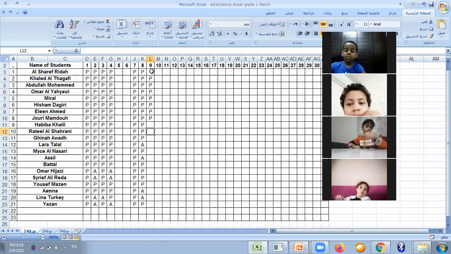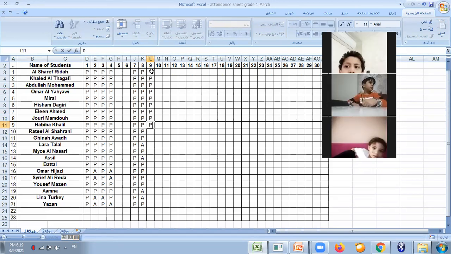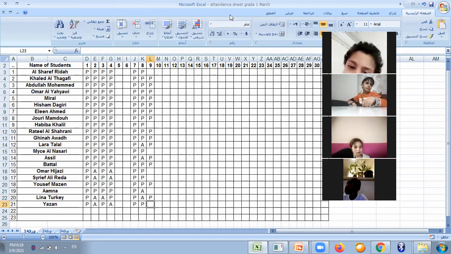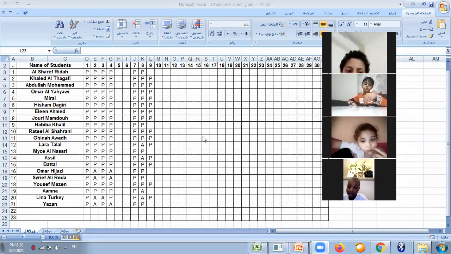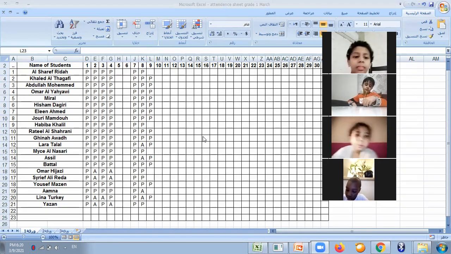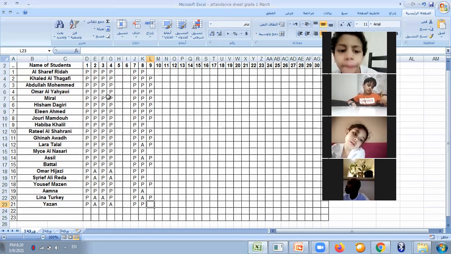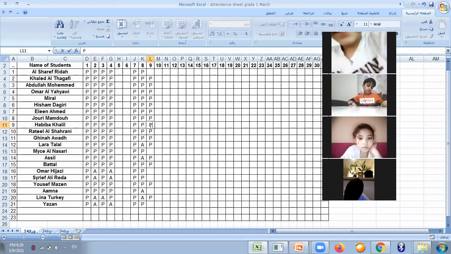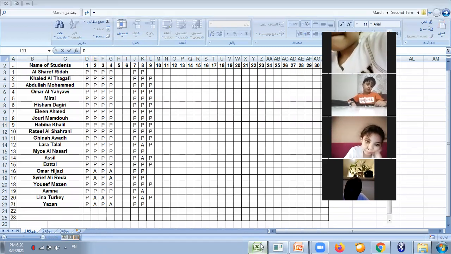Elian, present. Juri, present. Habiba, she cannot turn on her cam, but I'm not sure if she's here or not. I will check again. Ratil, present. Lina, present. Clara, present. Asil, present. Fattali, present. Yusuf, Mazen, present. Let me check the rest. I think they're absent. Oh, Habiba's here. I didn't hear your voice, Habiba. Maybe you got in very late. Okay, present. If you turn off your cam, I will put absent for you.